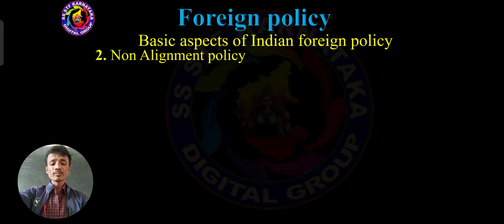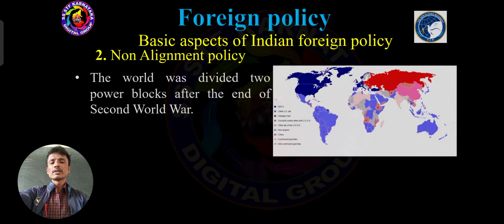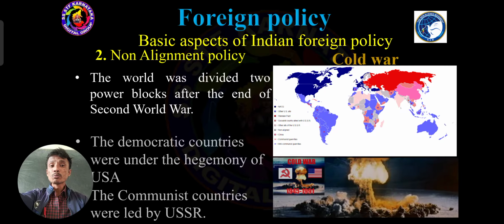Then the second one is the non-alignment policy. Dear students, after the Second World War, the total world divided into two powerful blocks. The First World War was from 1914 to 1918, and the Second World War from 1939 to 1945. After the end of the Second World War, the total world divided into two powerful groups.